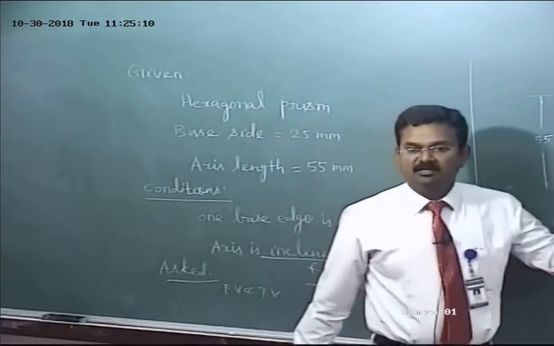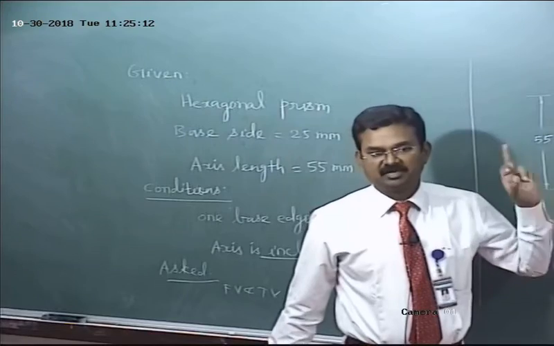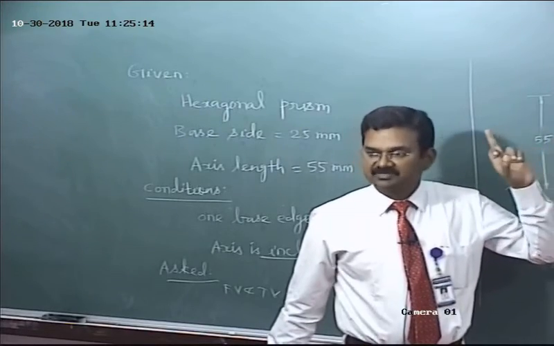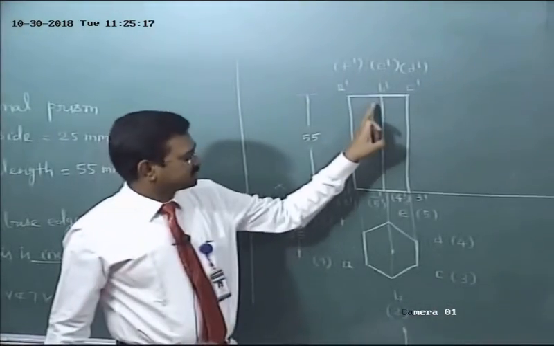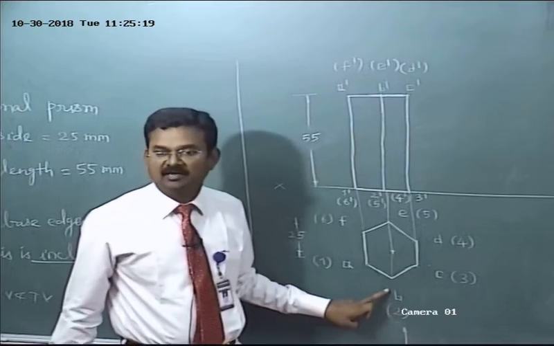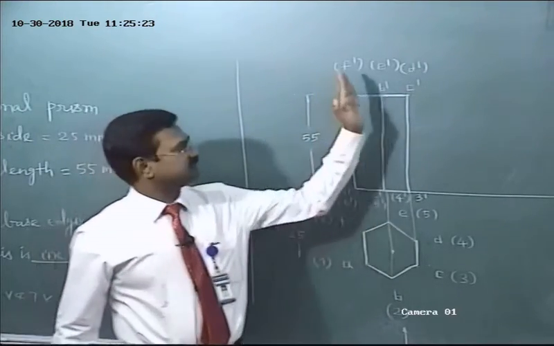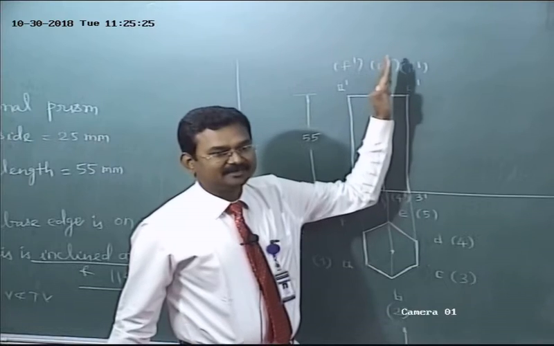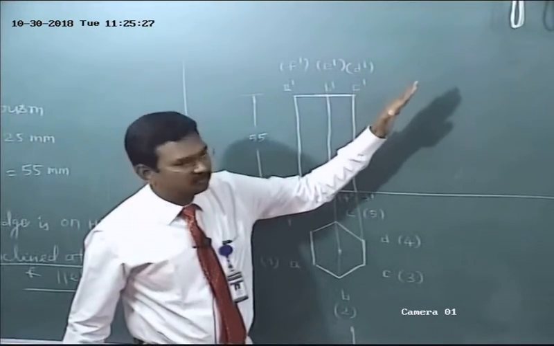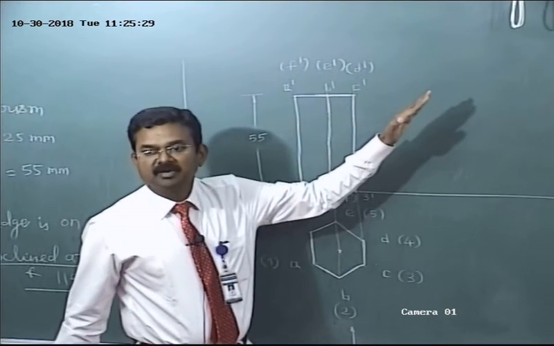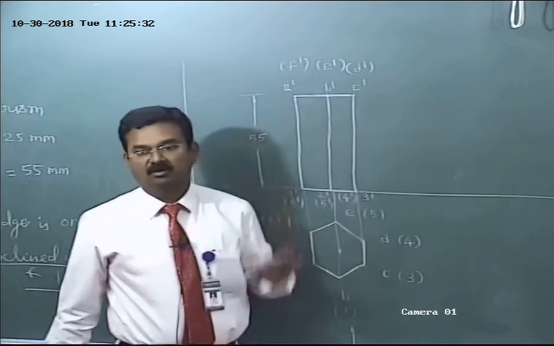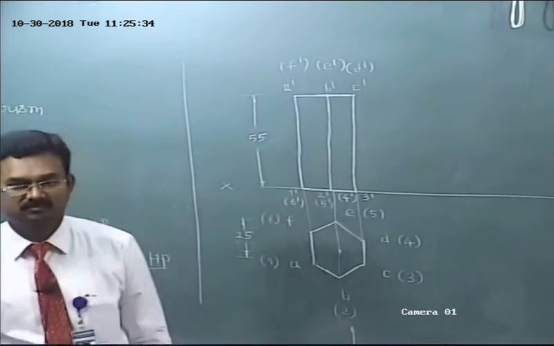Listen, all of you. In the first step front view, the axis coincides with B2, the longer edge B2. So the axis is perpendicular to HP. Actually, the axis is inclined at 30 degree to HP. You have to tilt the axis to make the angle 30 degree to HP. How to tilt it? Step 2.